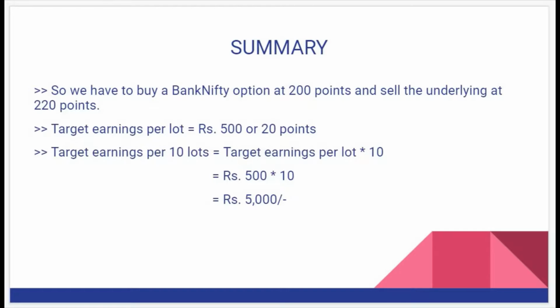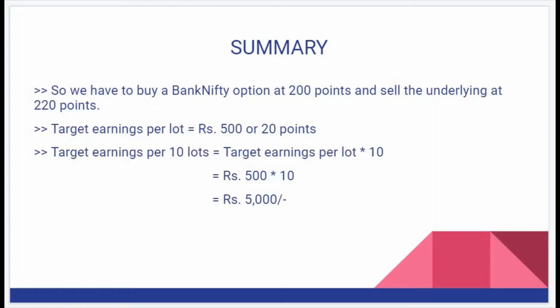Okay, now let's summarize what we have discussed so far. We have to buy a Bank Nifty option at 200 points and sell the underlying at 220 points, that is, with a profit of 20 points. Now let's look at the target earnings per lot. That is 20 points into 25, where 25 is the Bank Nifty lot size. So 20 into 25 becomes 500. So the target earnings per lot is 20 points or rupees 500.